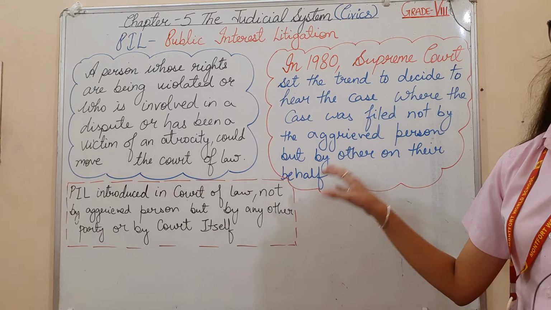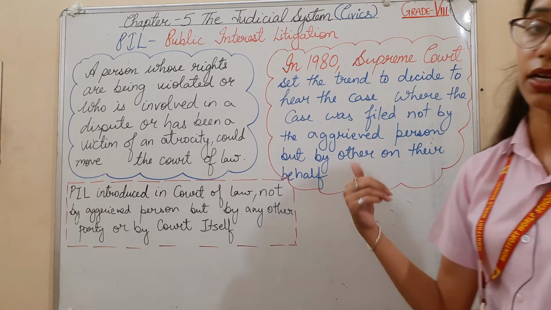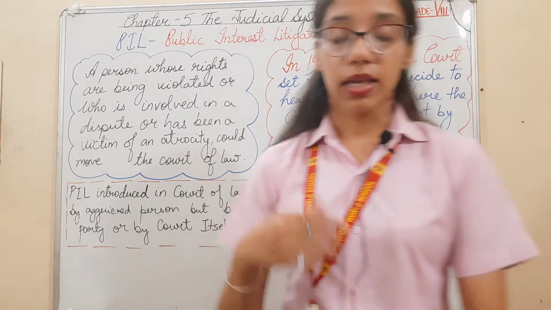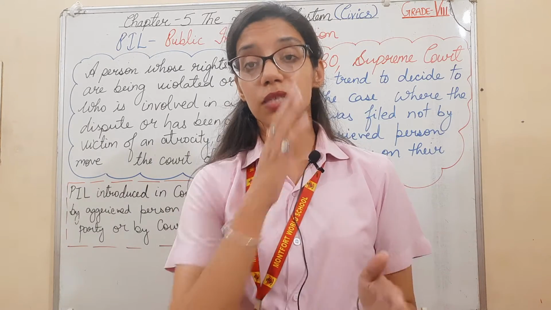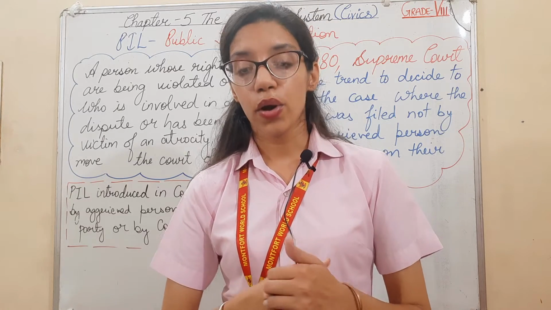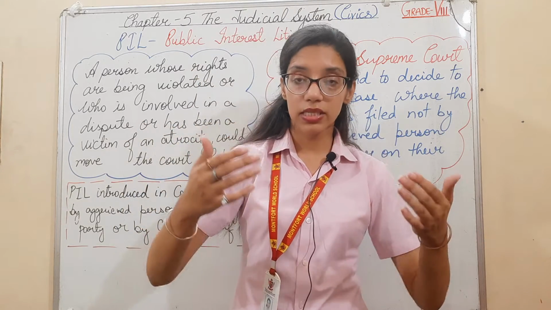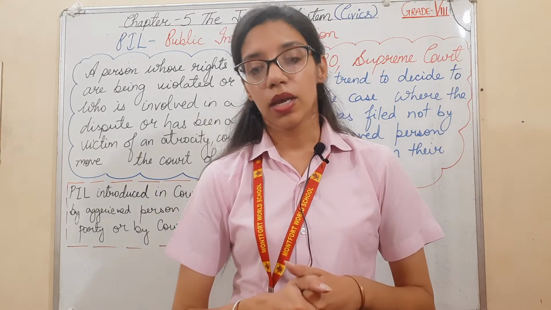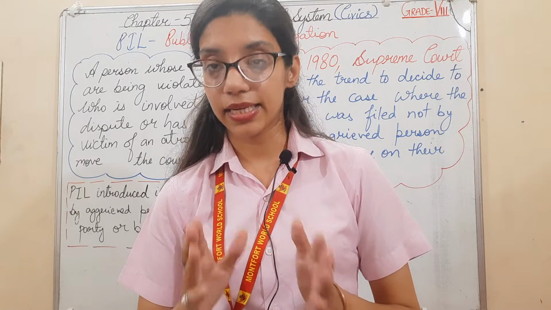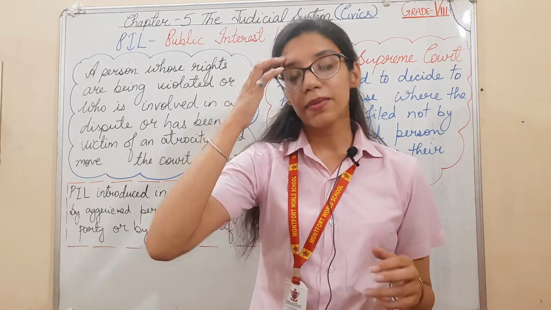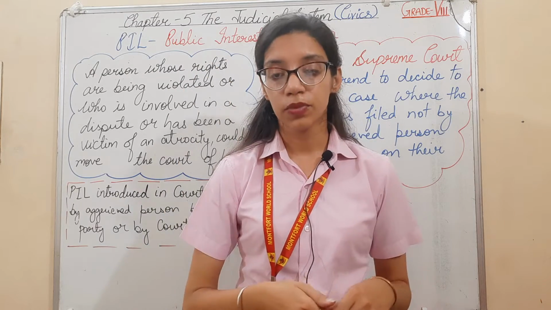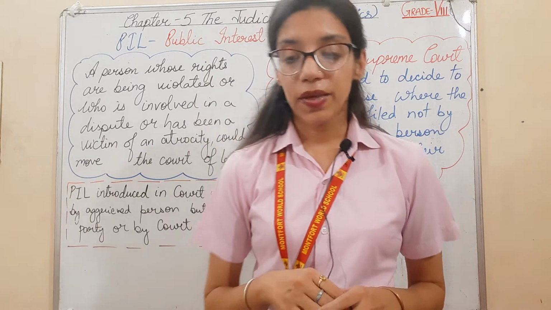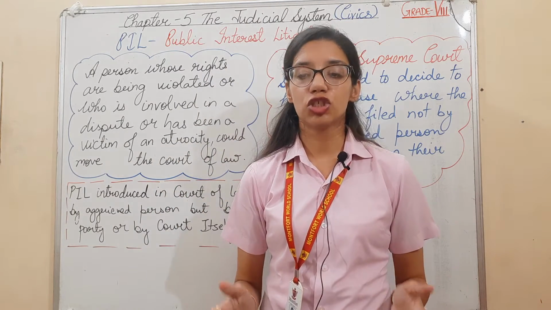Cases may occur where the victim does not have the necessary resources for commencing a litigation, or they do not have the freedom to move, it is being stopped. Or the court itself takes cognizance of the matter and files the case. With examples I can explain this in a better way. Sometimes a letter or telegram reaches the court. It is also taken up as a PIL and heard by the court. So PIL is the most important vehicle of judicial activism.